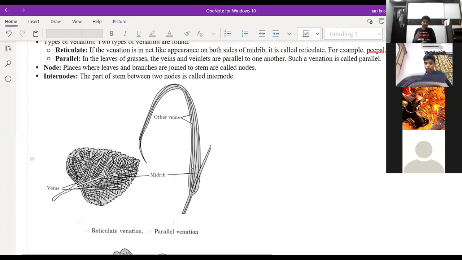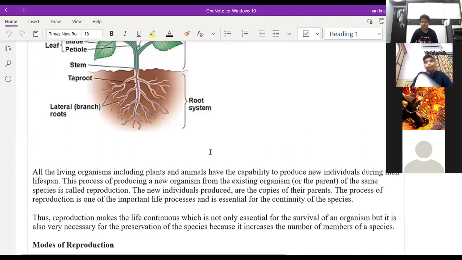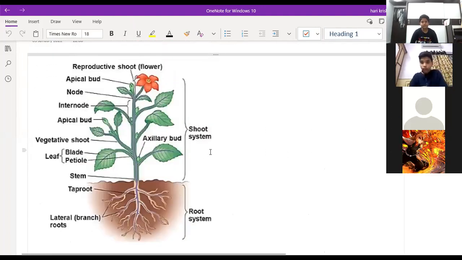So this is parallel venation. This is reticulate venation. Now it is clear. Only two types of venation are there. We can identify the type of root system of plants based upon the venation on the leaves.